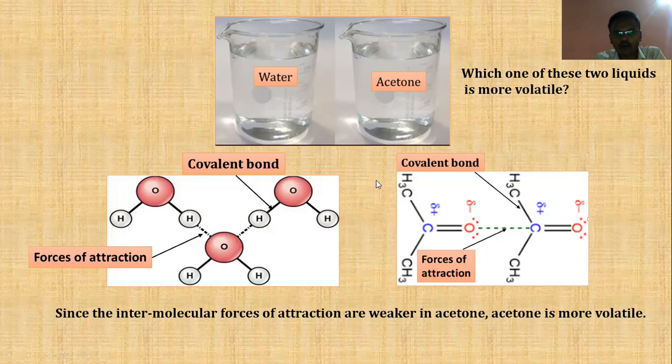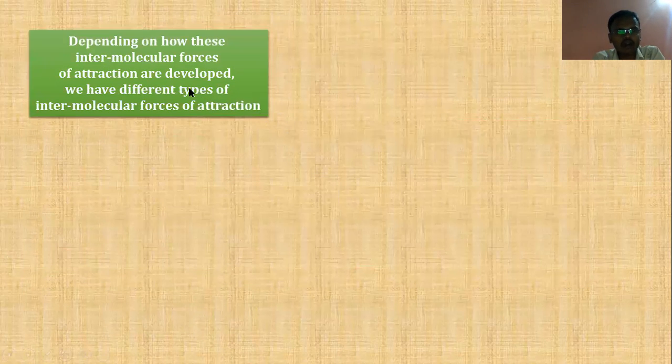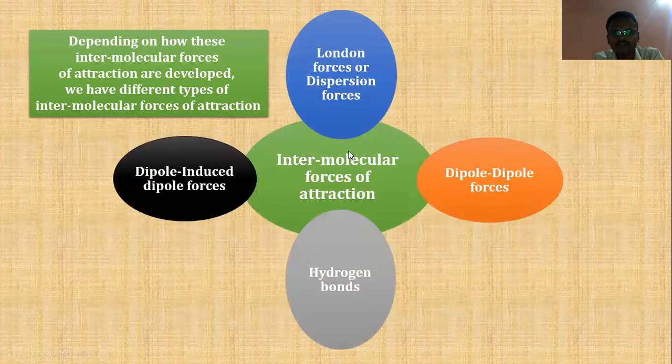Now, based on how these intermolecular forces of attraction are developed, we have different types of forces and different strengths for different types of forces of attraction. So let me repeat that again. Depending on how these intermolecular forces of attraction are developed, we have different types of intermolecular forces of attraction. Students, these are the major types: London forces or dispersion forces, dipole-induced dipole forces, dipole-dipole forces, and hydrogen bonds.